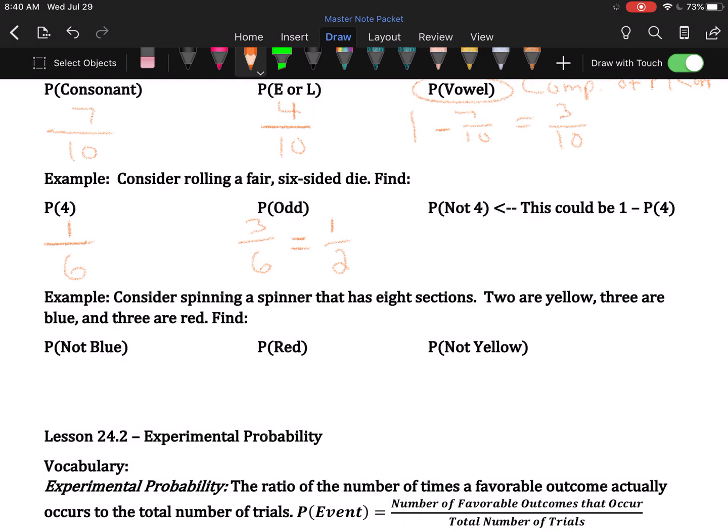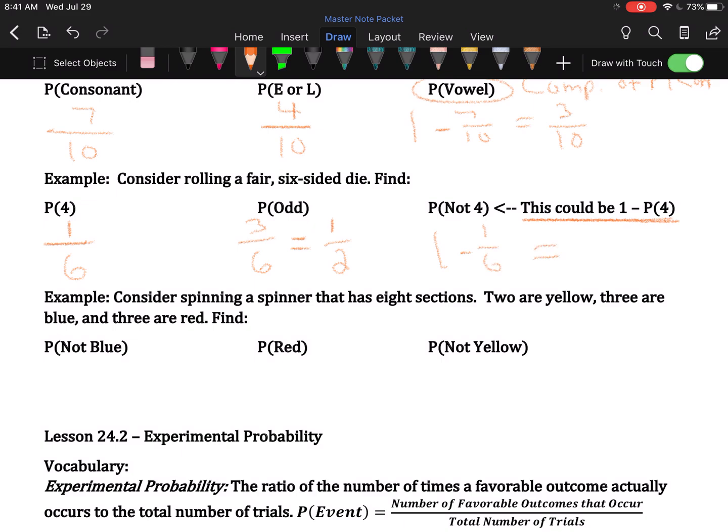And then we have another complementary event, the probability of not 4. Well, the probability of not 4 is the opposite, the complement, of the probability of 4. So you'll see I've made a note here that we can do this as 1 minus the probability of 4. Well, P4 is 1/6.